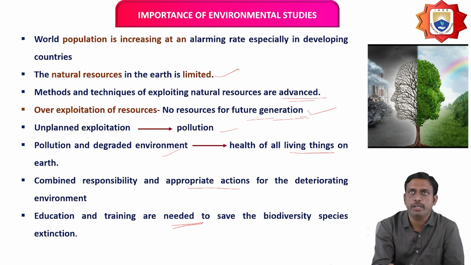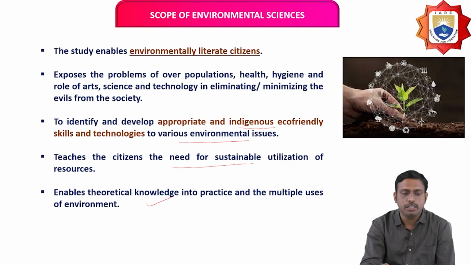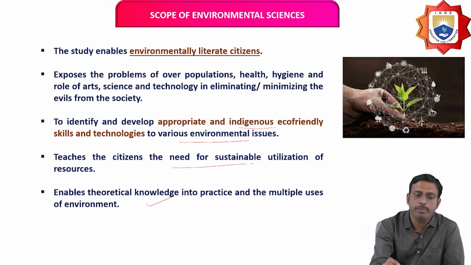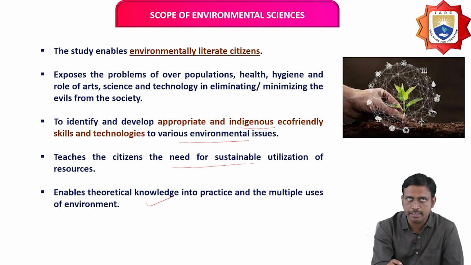This is about the scope of environmental science. It enables environmentally literate citizens.